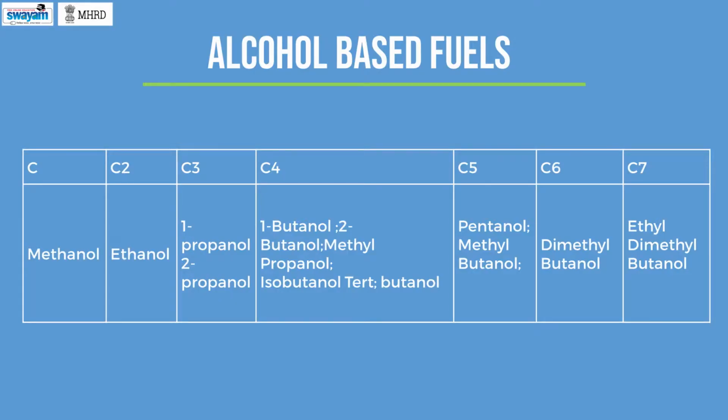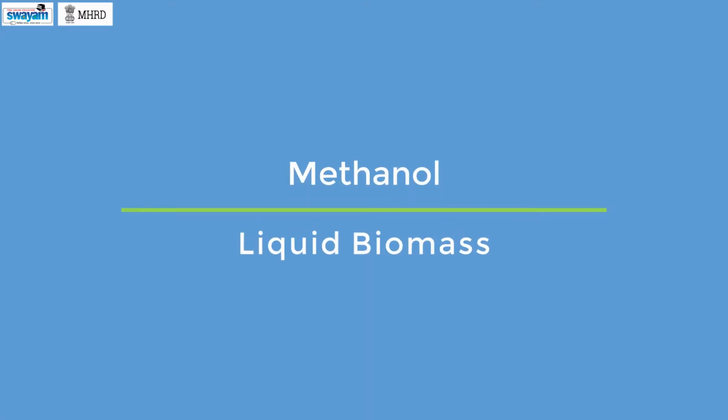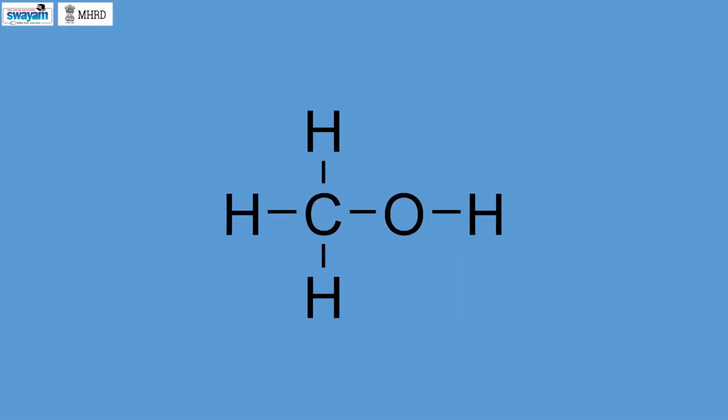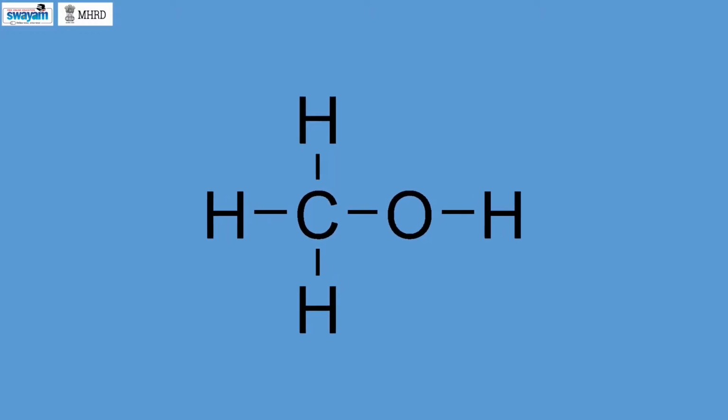According to the carbon number, the alcohol liquid fuels are of different types. Now we will discuss in detail about each alcohol fuel. Methanol. It is the simplest form of alcohol with one carbon atom. It is also known as wood alcohol.